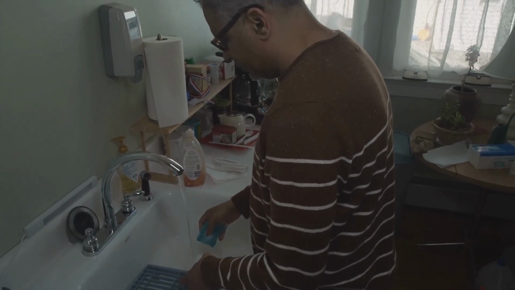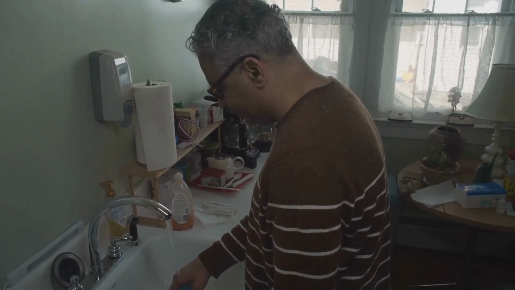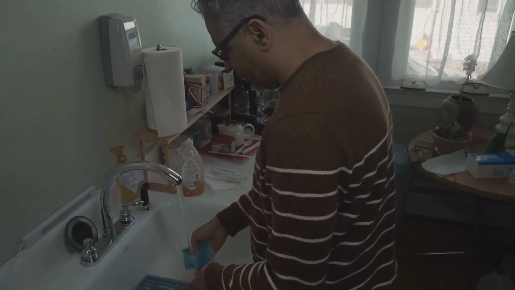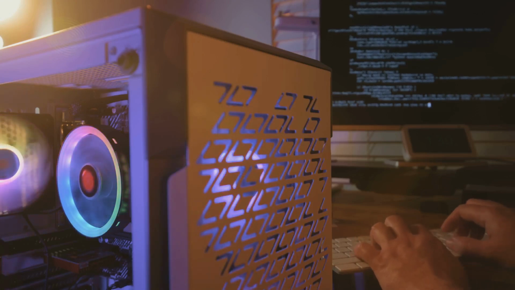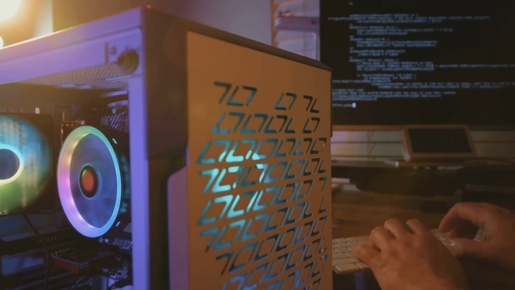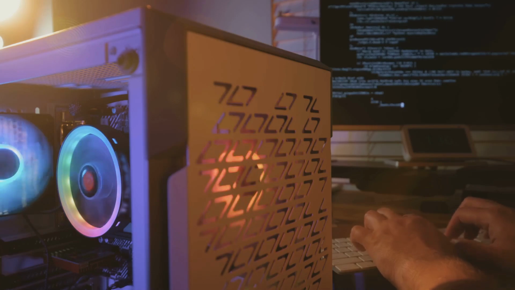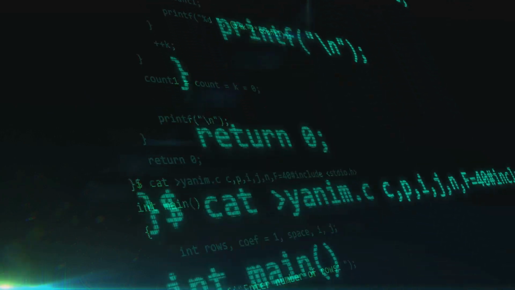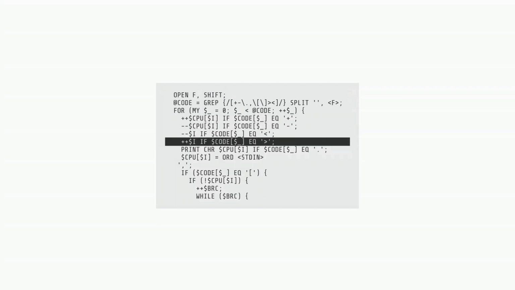Ever had to do the same chore over and over? Maybe it's washing dishes, folding laundry, or even taking out the trash. It can feel pretty monotonous, right? But computers love repetition. They thrive on it, in fact. Repetition is a fundamental concept in programming. That's where loops come in. Loops are a powerful tool in coding that allow us to automate repetitive tasks. Loops tell our code to repeat a set of instructions multiple times. This can save us a lot of time and effort. There are different types of loops, like for loops and while loops. Each type has its own specific use cases and advantages.